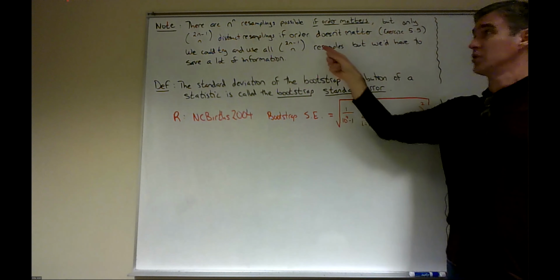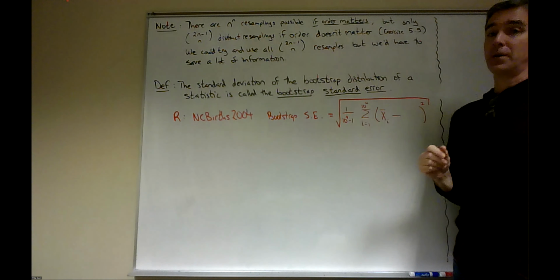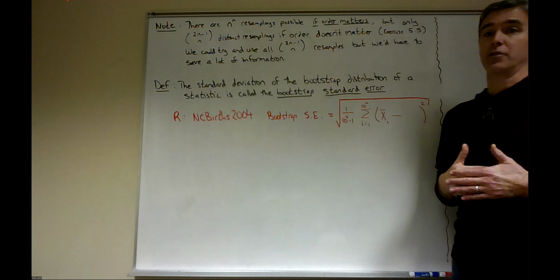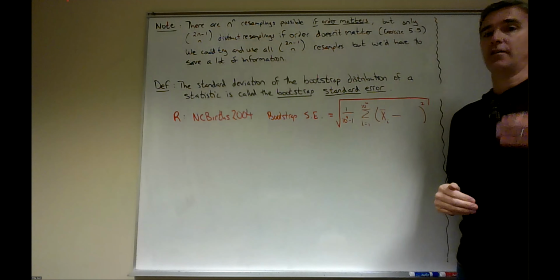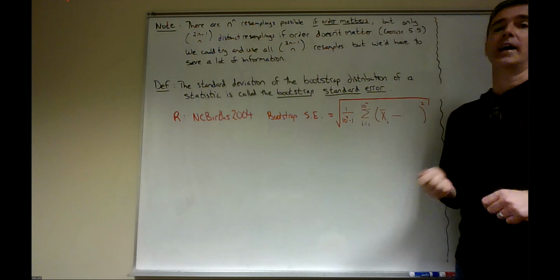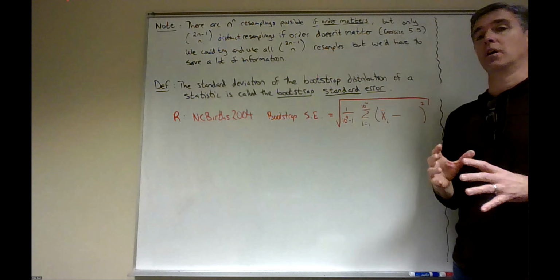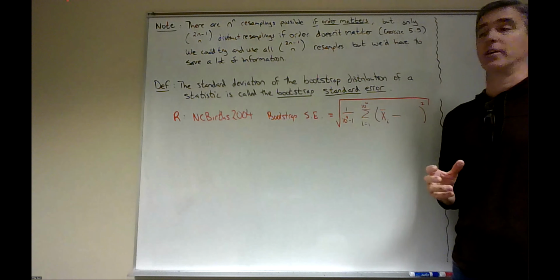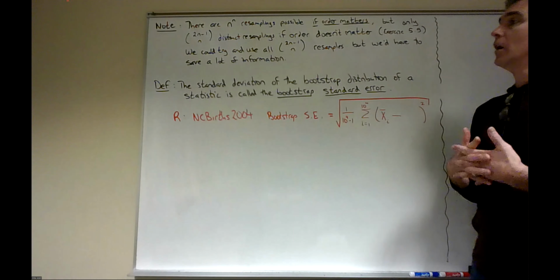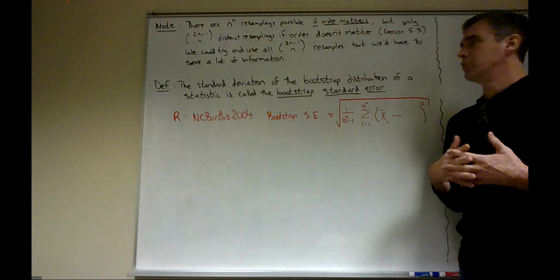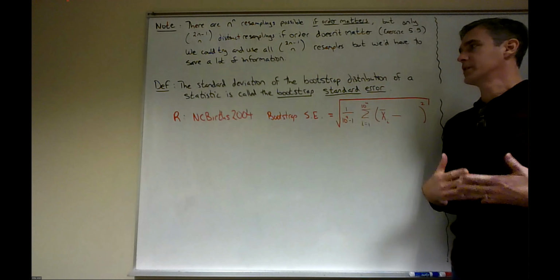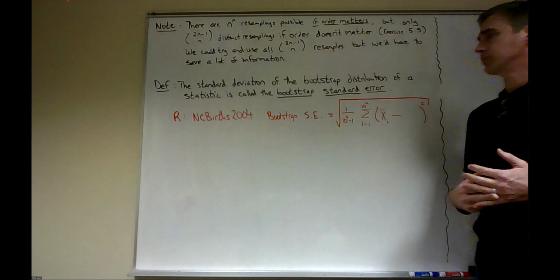So we could try and use all of those resamples, but that could choke our computer just in terms of the time it would take. And we'd have to track each of the resamples we've done so we don't do any of them twice. So we'd have to store all the information about what resamples we've already computed, okay? All right, last definition here. The standard deviation of the bootstrap distribution of a statistic is called the bootstrap standard error, okay?